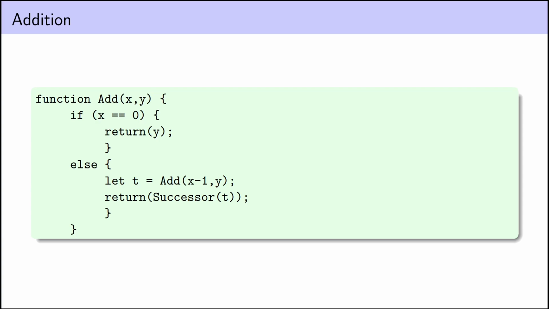If you're more used to imperative programming, here's what that looks like. If we want to add two numbers together, we have two cases. We have the case where x equals 0, where we just return y, and otherwise we look at the previous value of the function, what happens if we input x minus 1, and store that value, and then just take the successor of that value.